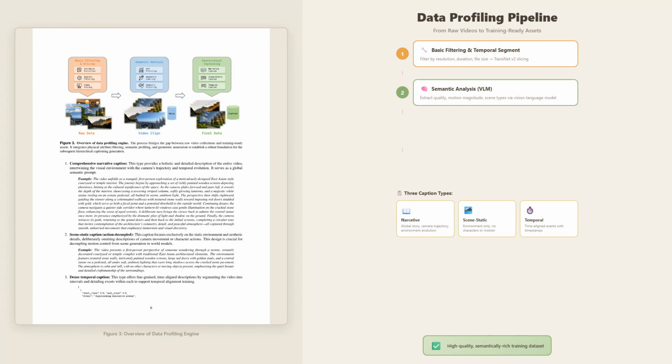Finally, the hierarchical captioning creates three distinct types of descriptions. Narrative captions describe the overall story, camera trajectory, and how the environment evolves. Scene static captions focus purely on the environment without any characters or motion. And temporal captions provide time-aligned descriptions of specific events at each timestamp. This multi-granularity captioning allows the model to decouple semantic control from motion dynamics. You can describe what should happen separately from how it should look, giving much finer control during generation.